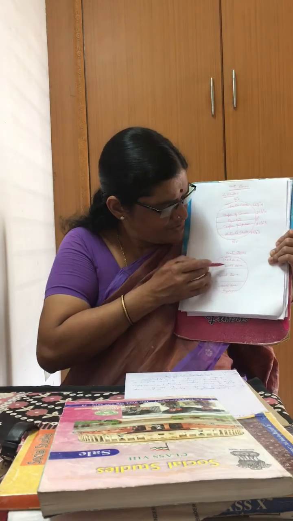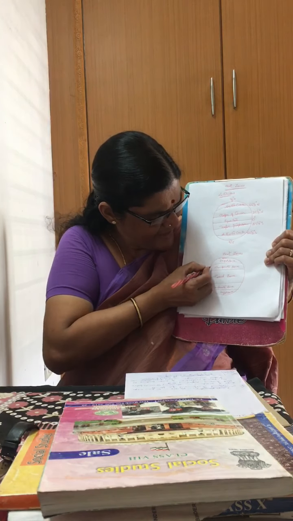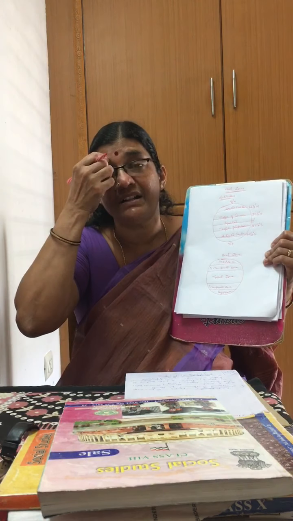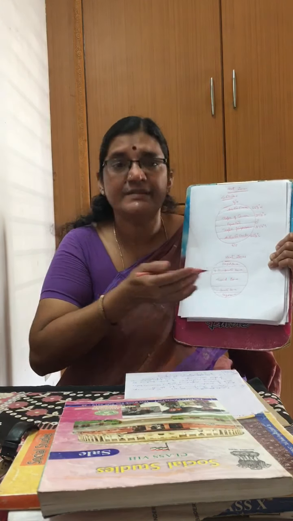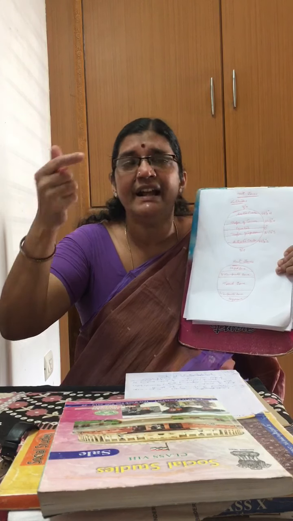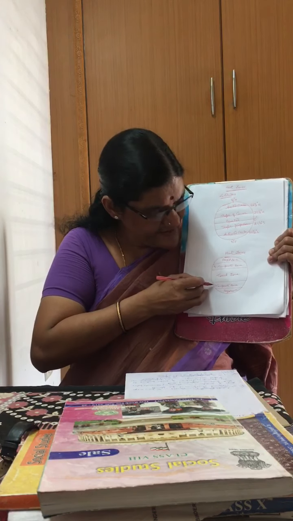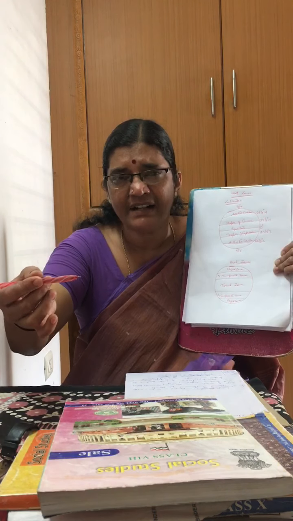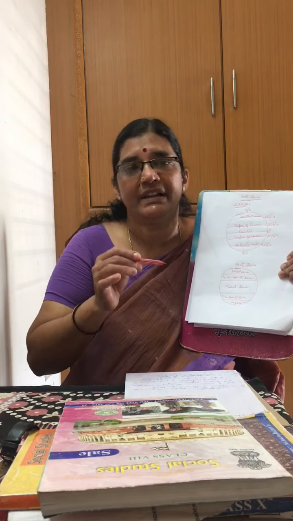You all know that. So this is the North Temperate Zone, and this is the South Temperate Zone. Understood? The North Temperate Zone is between the Arctic Circle and the Tropic of Cancer, and the South Temperate Zone is between the Antarctic Circle and the Tropic of Capricorn.